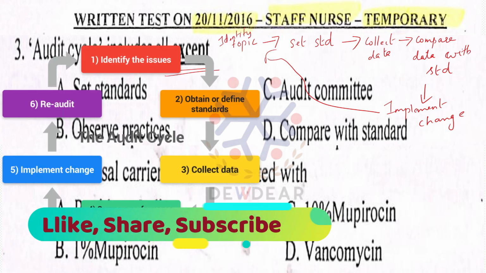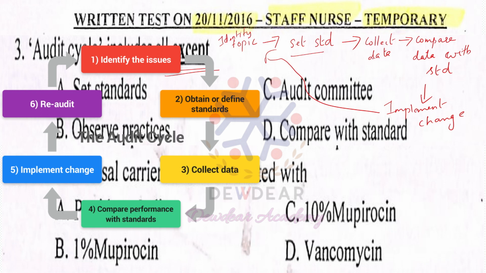From this we know setting standard, then collecting data or observing the practices, and then comparing this data with the standard, all these are option A, option B and option D. All these come in the audit cycle. But audit committee is not a step in the audit cycle.